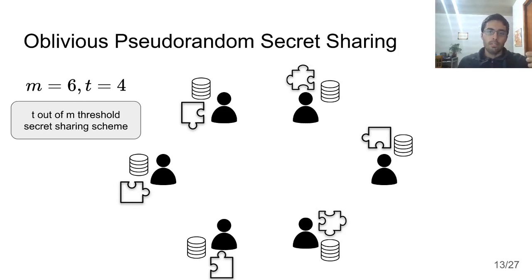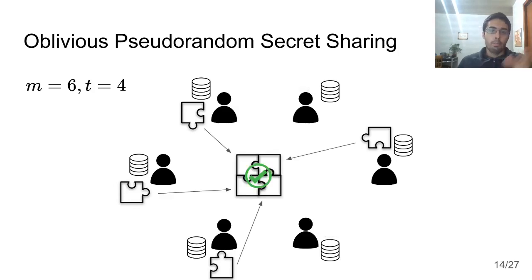Now the thing is, if someone were to come and collect the shares generated by these participants and put them through a reconstruction procedure, if the shares were generated using the same element, then the reconstruction procedure would be successful, hence meaning that those shares corresponded to the same element. And hence that element would be in the T threshold set intersection.